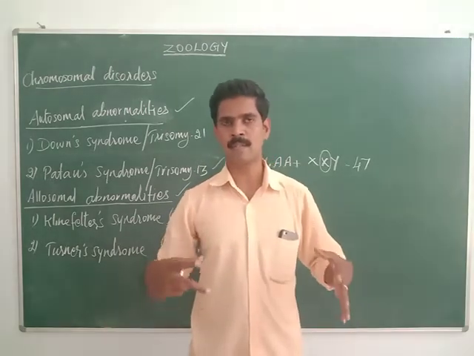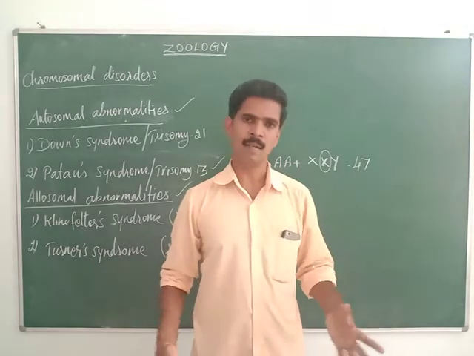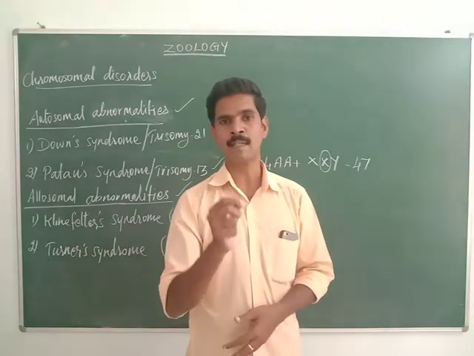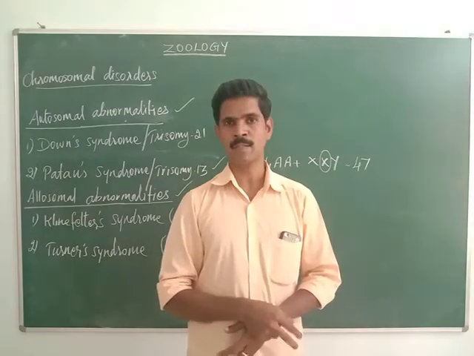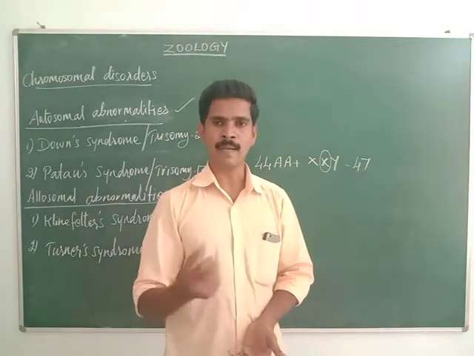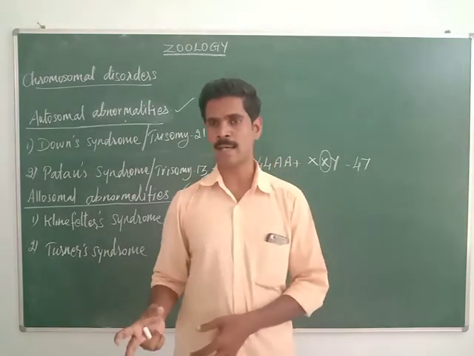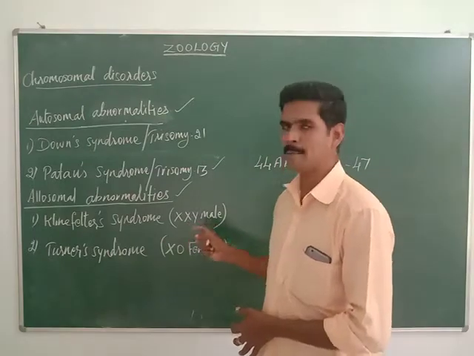That's why the size of the limbs, the hands and legs, are very large. Then they have very poorly developed genital organs, meaning the reproductive organs are also not developed properly. Understand, my dear students? So these are the characters of Klinefelter syndrome people, who are XXY males.